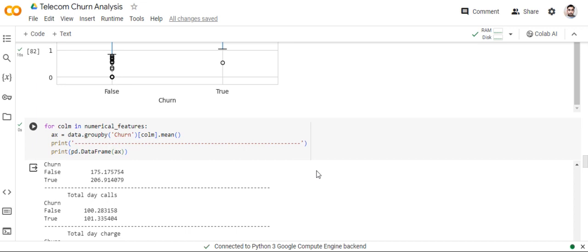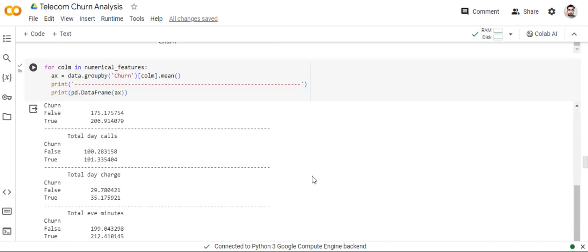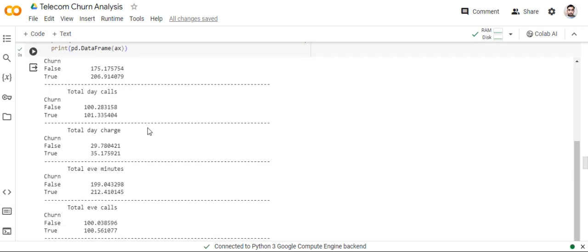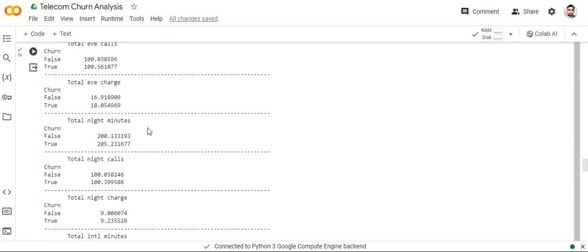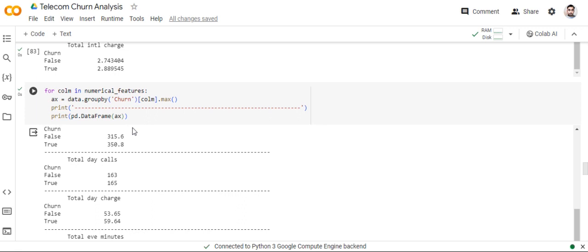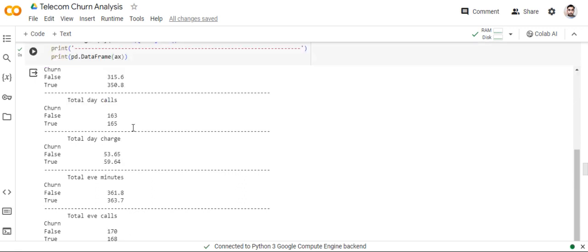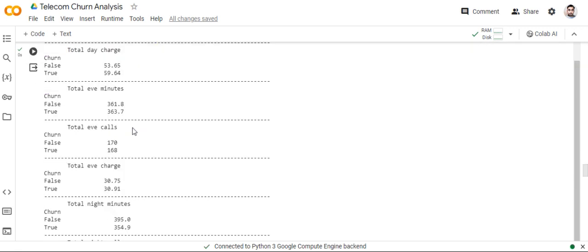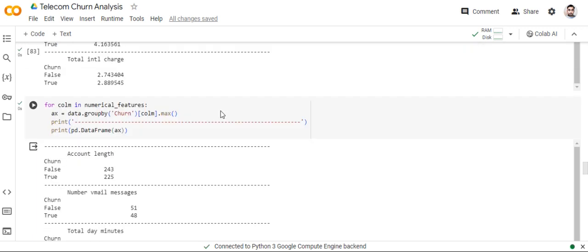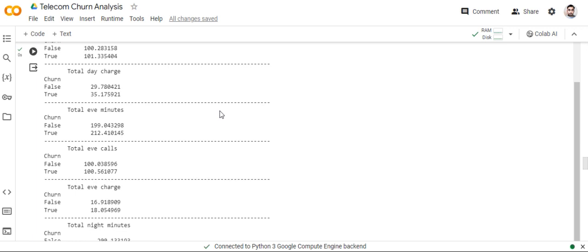Okay, then find a group by of the churn data and numerical features: independent variable, numerical variable, number of columns, number of values. Then the different types of values, the maximum values, and the mean values.